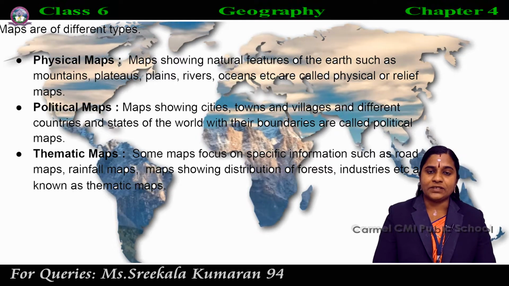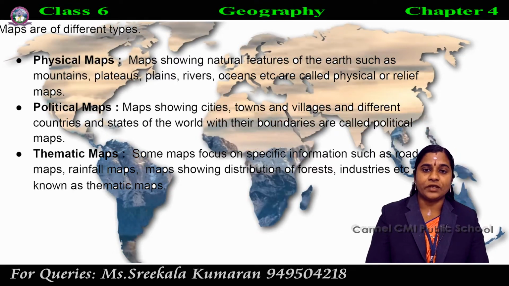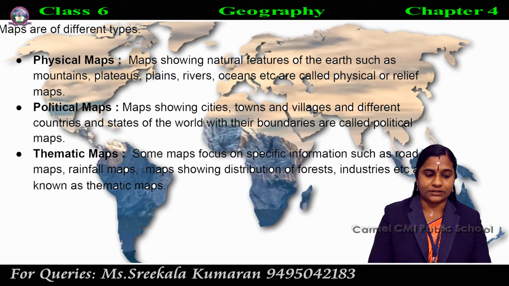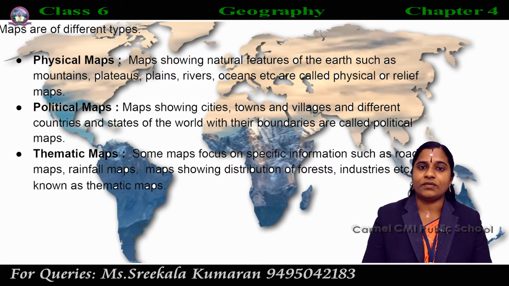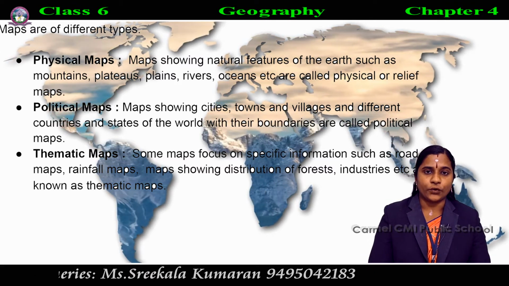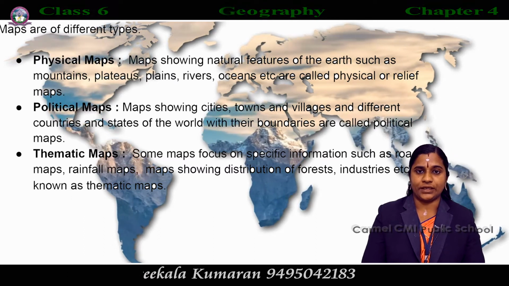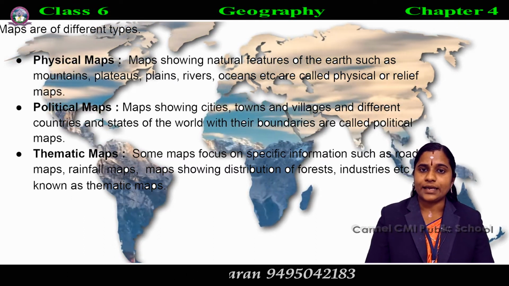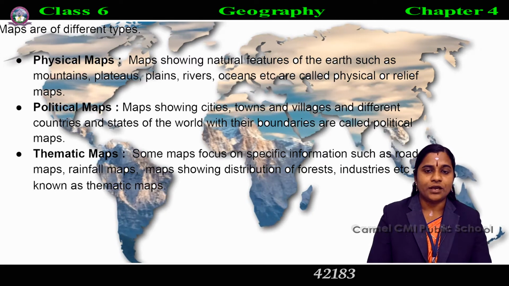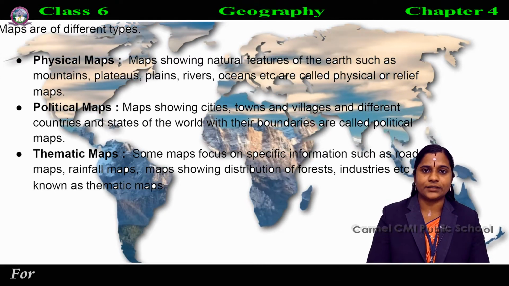And what is meant by physical map? Physical features of the earth shown. Such types of maps are known as physical maps. The map showing natural features of the earth. Which are the natural features of the earth?